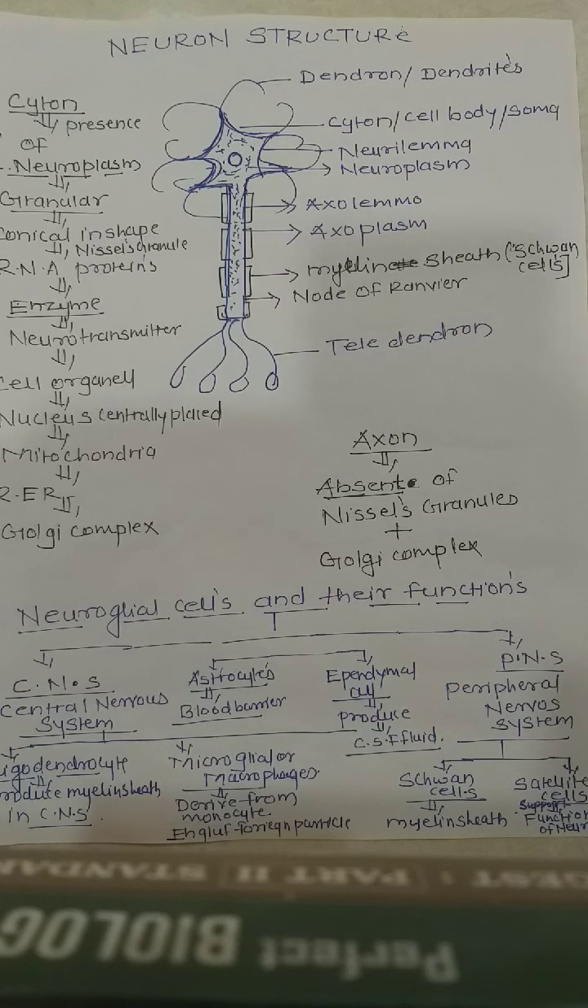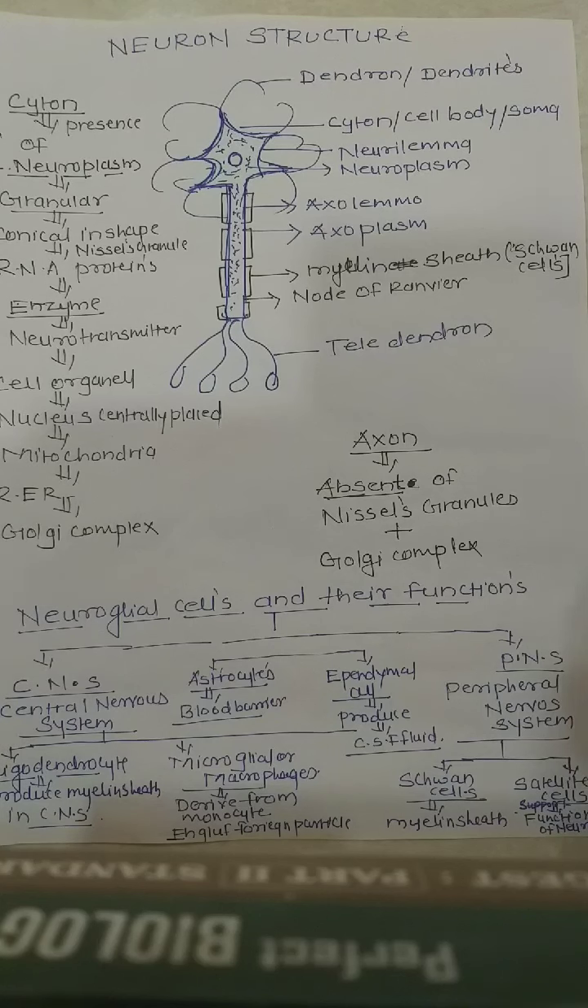Today, we are going to continue the chapter Control and Coordination. In the last lecture, we discussed the generalized structure of the neuron, as we had not drawn the diagram of the neuron in the last lecture.